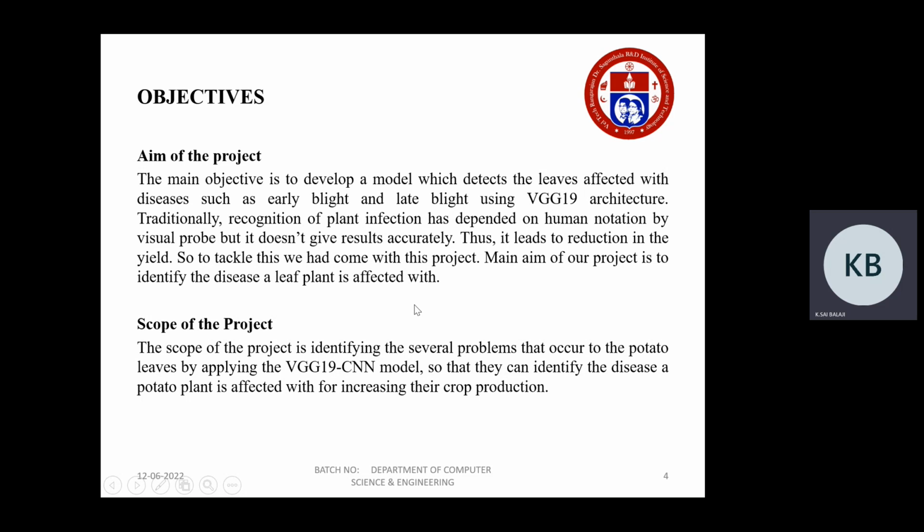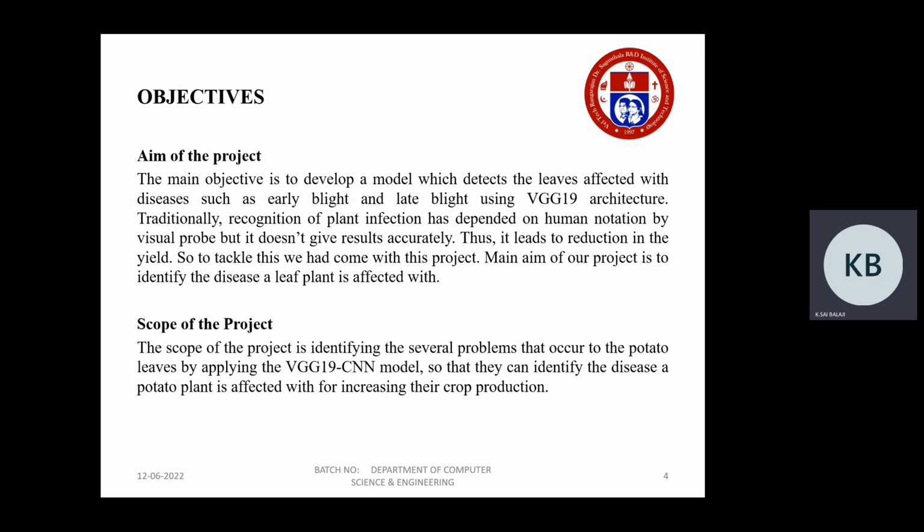The aim of our project is to develop a model which detects leaves affected by diseases such as early blight and late blight by using the VGG19 architecture. Traditionally, recognition of plant infection has depended on human observation by visual inspection, which doesn't give accurate results. Thus, it leads to a reduction in yield. So, to tackle this, we came up with this project. The main aim of our project is to identify the disease a leaf is affected with.